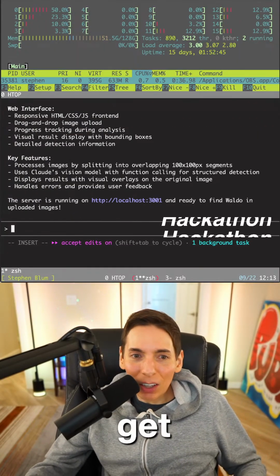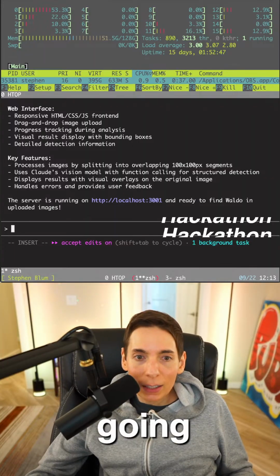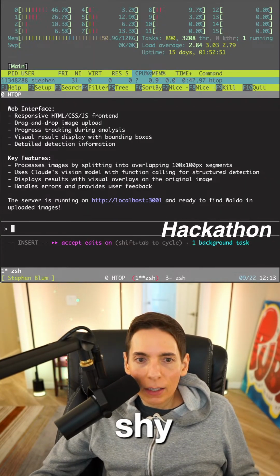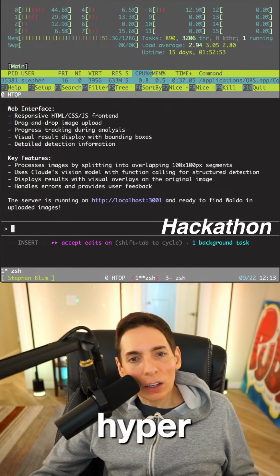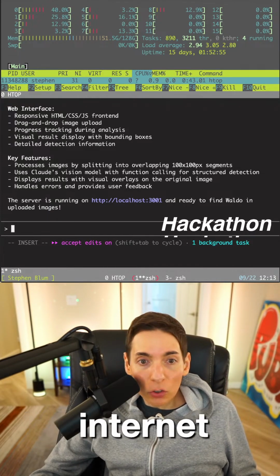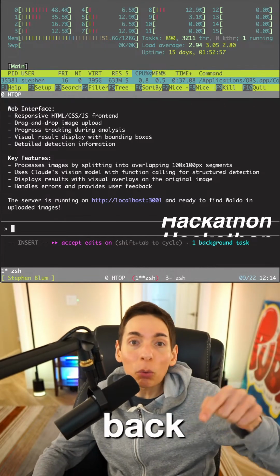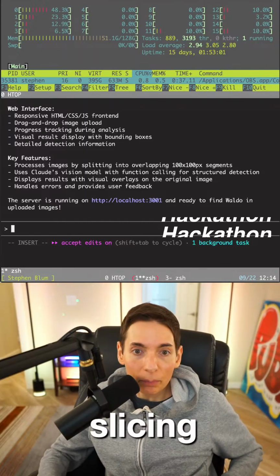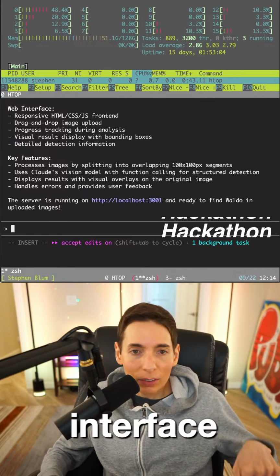K7, hey, how's it going, K7? Reminds me of SAHI, slicing aided hyper inference, a method I used years back using a sliding grid for detection. That's totally what we're doing.